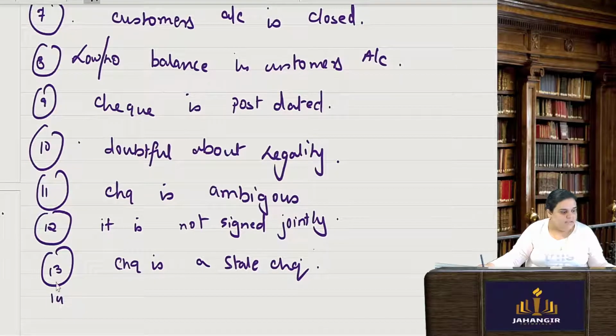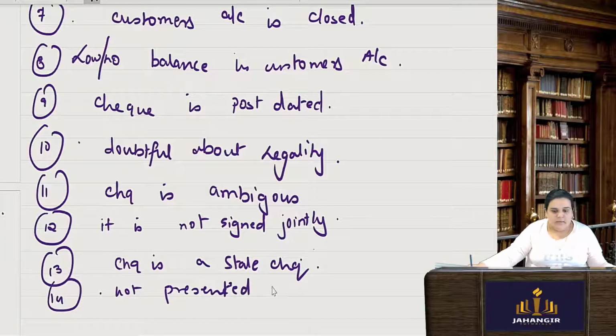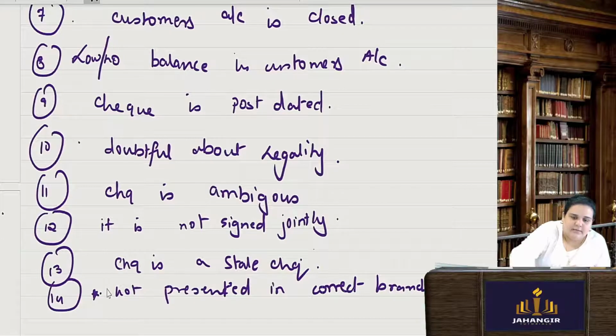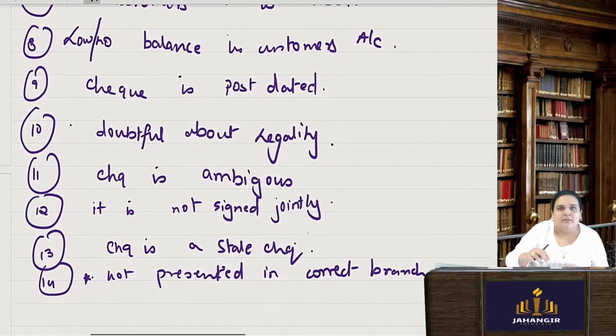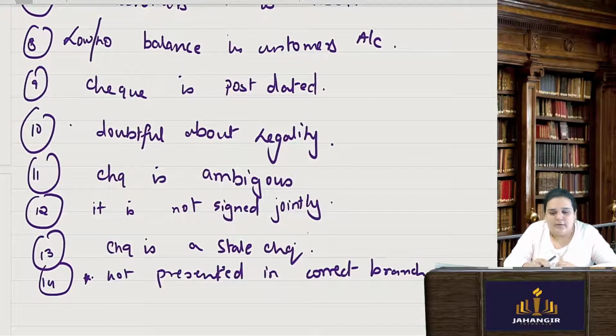And lastly, not presented in the correct bank, in the correct branch. Now this is no more there. Any branch you go to, you can present the check in that branch.